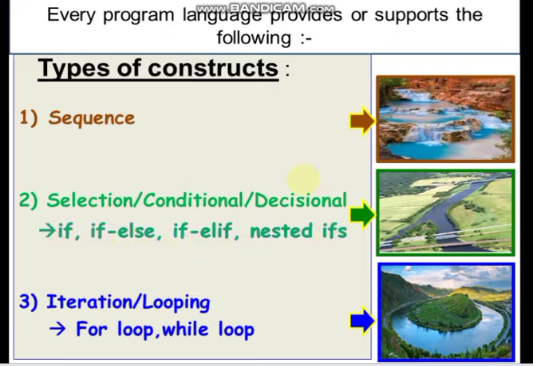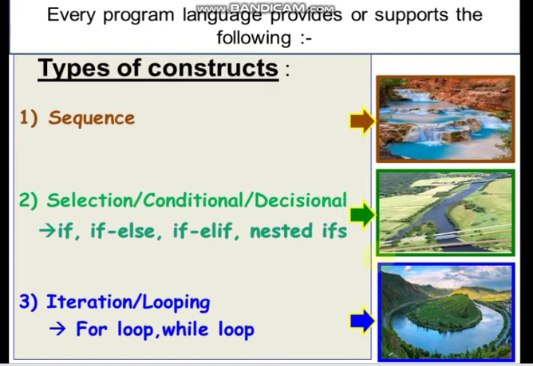Now how is it? Here the condition: suppose there is a river, and here the river bifurcates into two parts. So you are coming in a boat from this side. Now you have to decide at this point of time that you will move towards the right or towards the left. So at this juncture you have to decide, or the condition is there, or you have to select the path. So that is why we say that this is conditional, where we have two ways to go. Either you can move towards a path which says true, or to another path which says false.